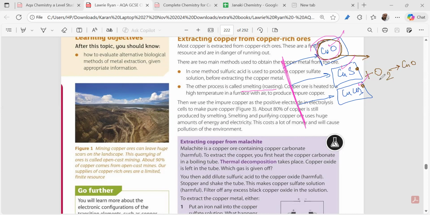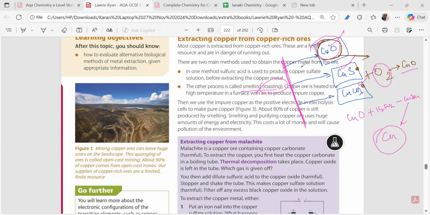Heating any other copper ore such as sulfide and carbonate in the presence of oxygen gives you copper oxide. This process is called roasting. Is it clear, everybody? Once you get the copper oxide, we add sulfuric acid and we get copper sulfate. Copper sulfate, we do electrolysis to get copper. Understood? Fine. Maximum ore. Now write down.